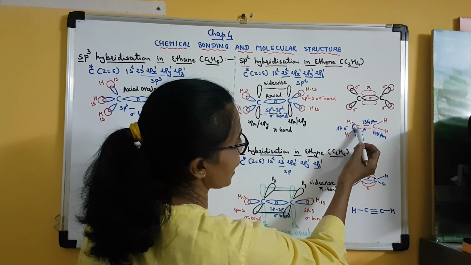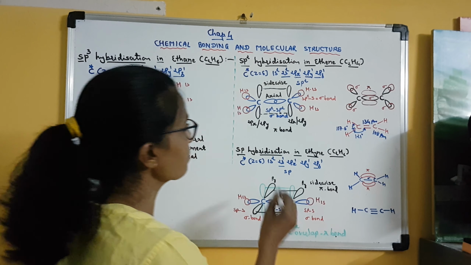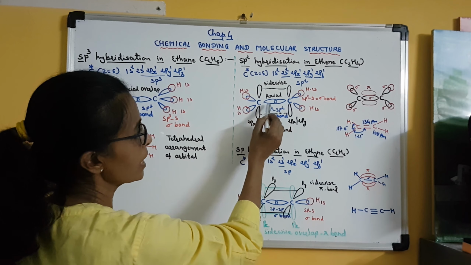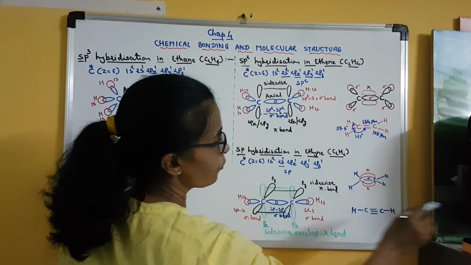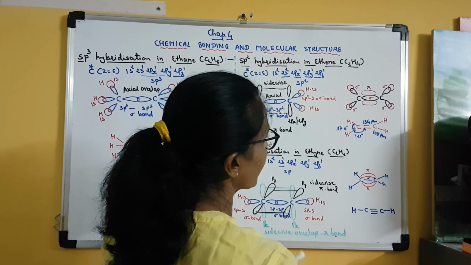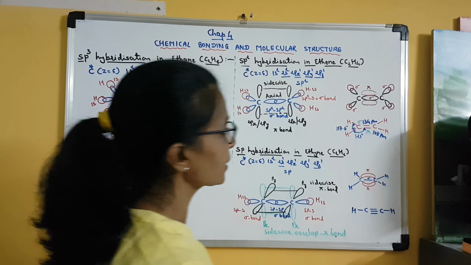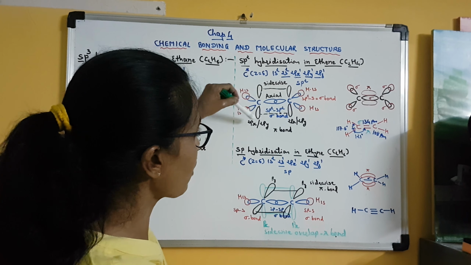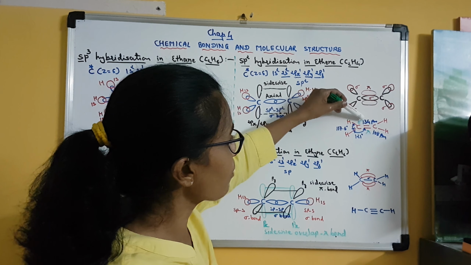Here you can see carbon carbon, there is a double bond. Double bond means, see, by axial overlap of this hybrid orbital, a sigma bond is formed. So out of this double bond, one is a sigma and the other is a pi bond. Clear? One is a sigma and the other is a pi bond. Clear? So the pi bond is formed by sidewise overlap.